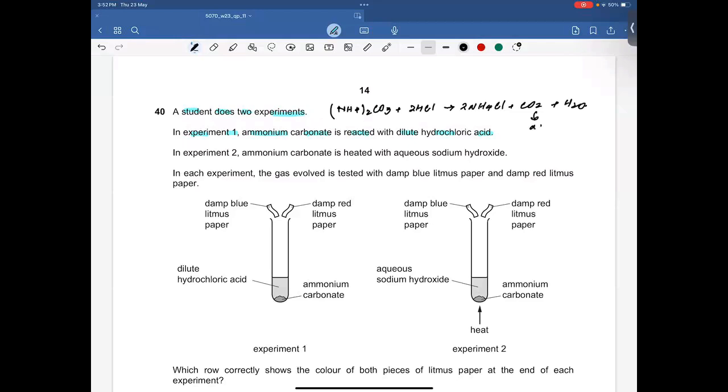Carbon dioxide is an acidic gas. Also, it is water soluble. So you will get an acidic solution. So it changes blue litmus paper into red.